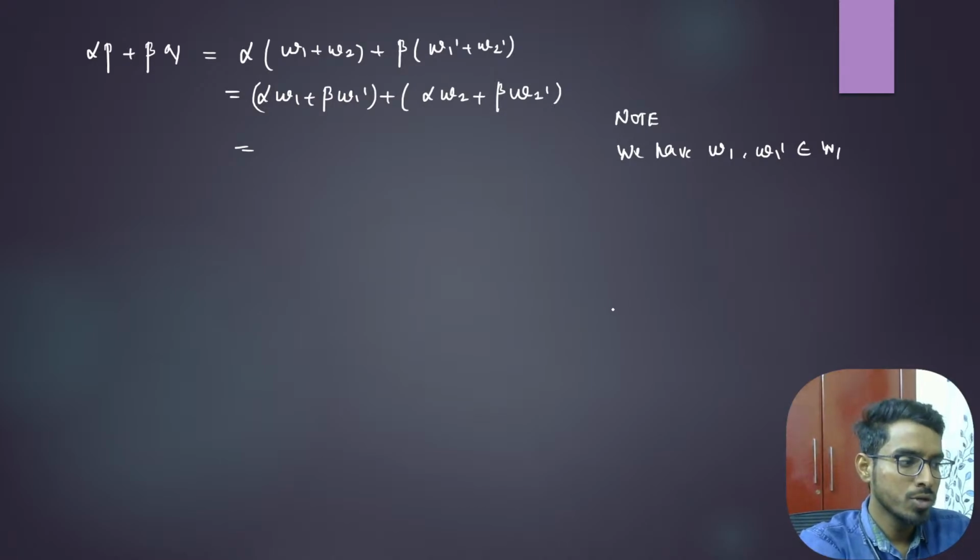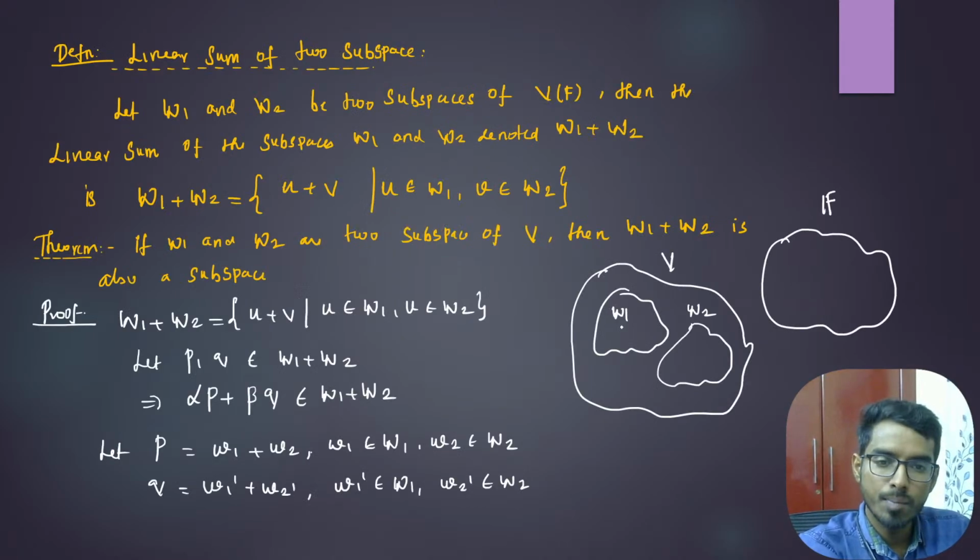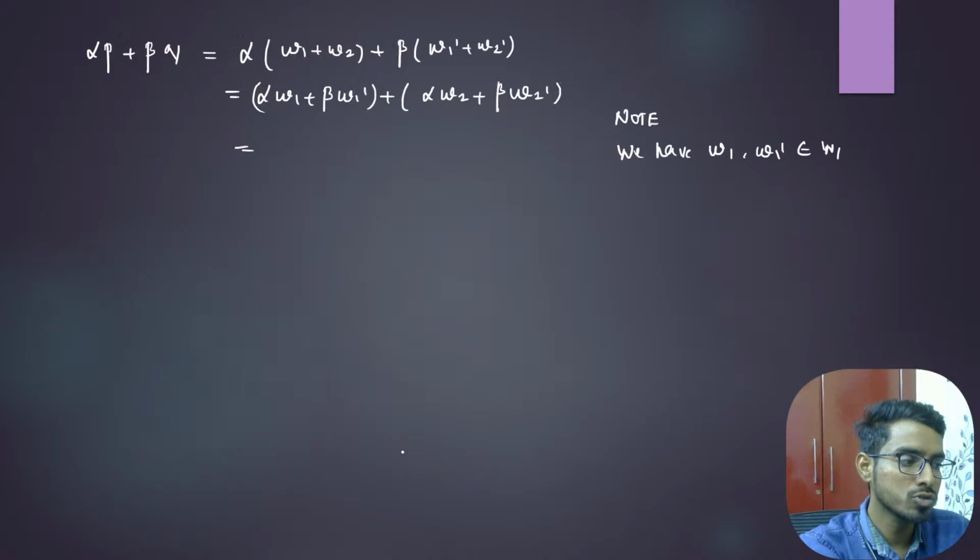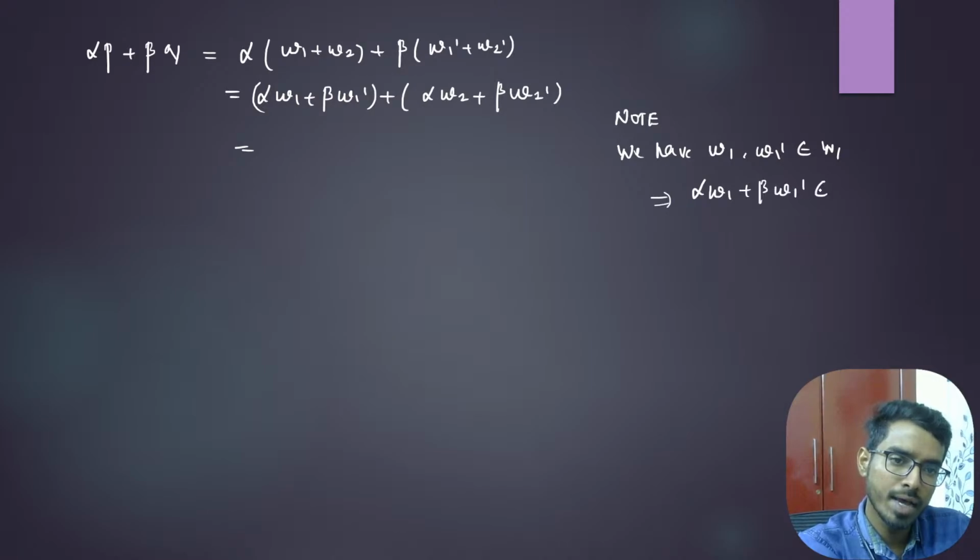Yes or no? So you can see that I've taken W1 and W1 dash, both belong to W1. And since W1 is a subspace, can I say alpha W1 plus beta W1 dash is also in W1, because W1 is a subspace, right? And also